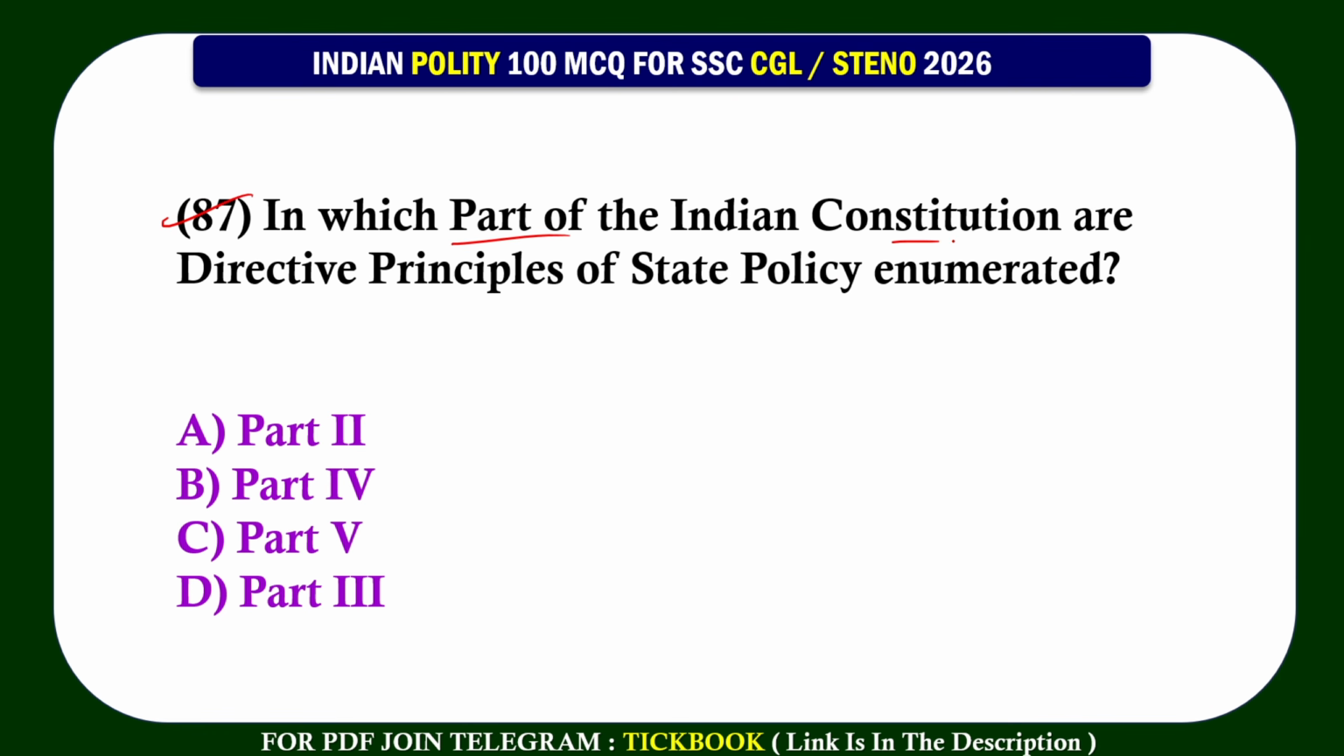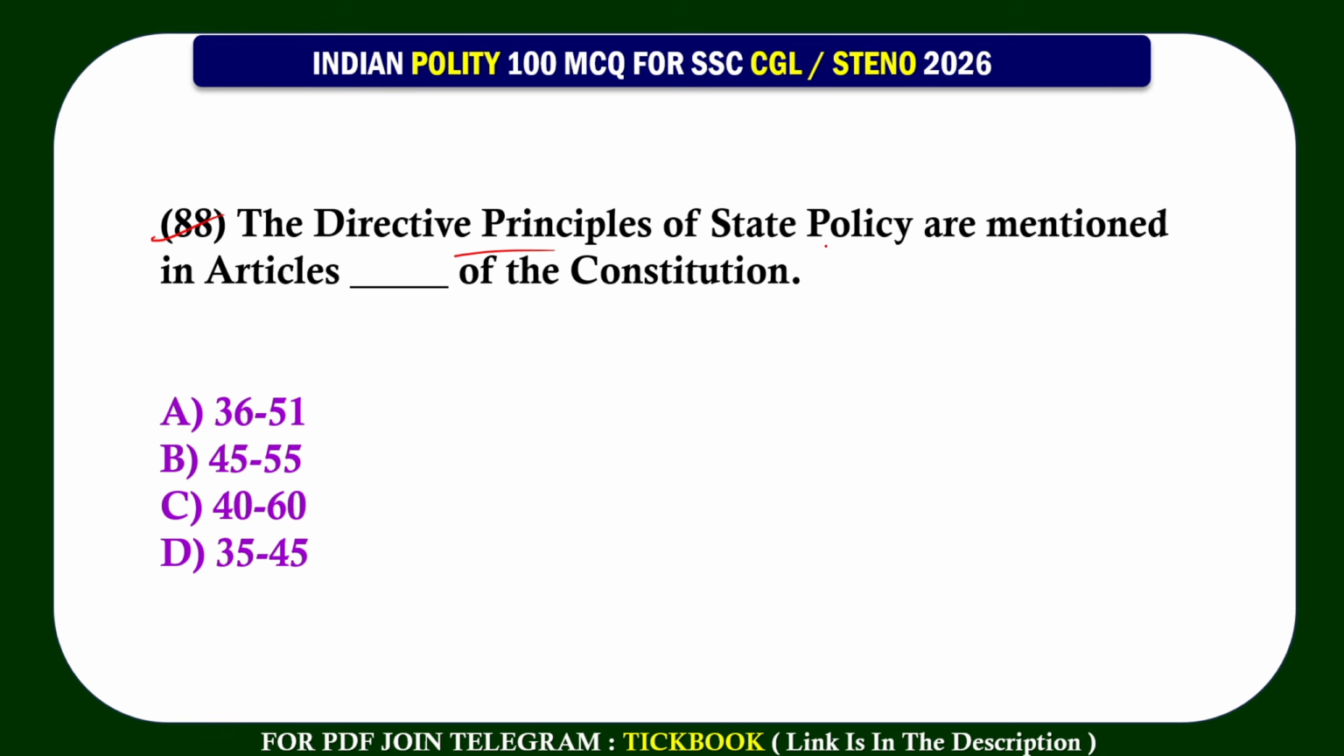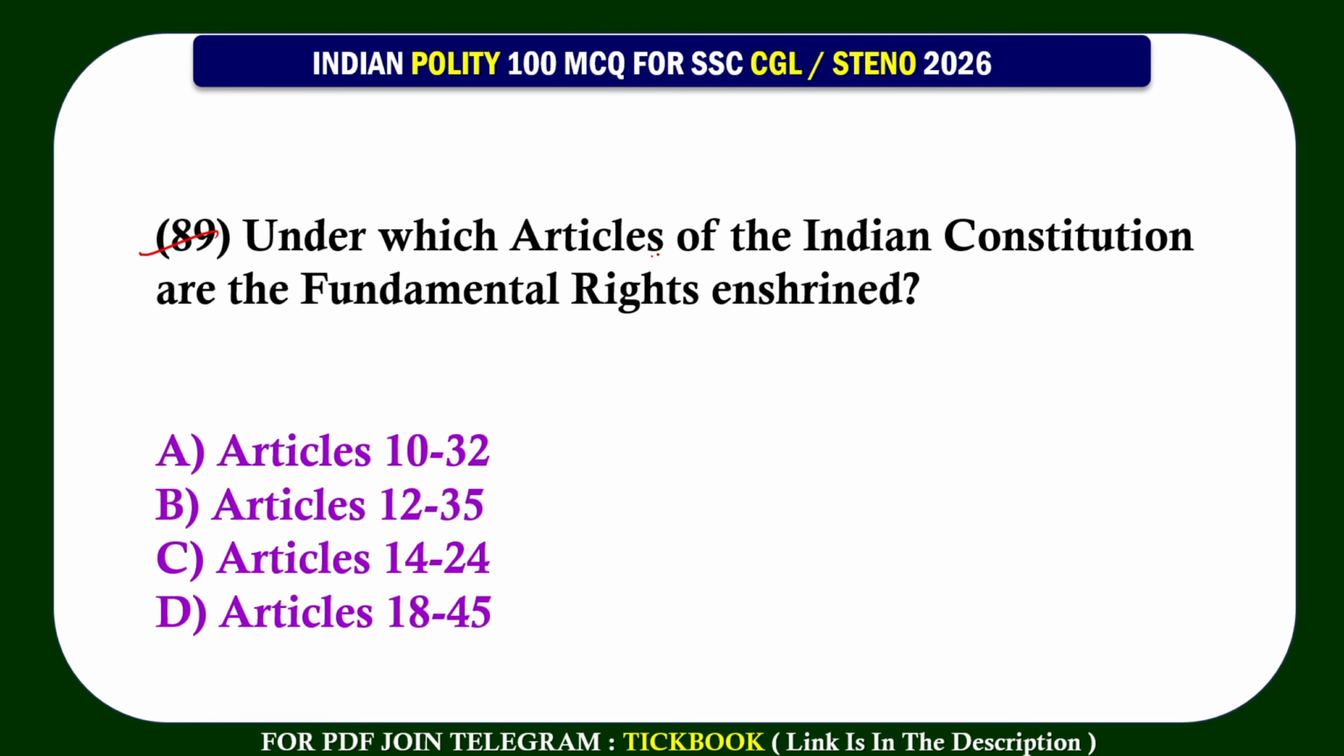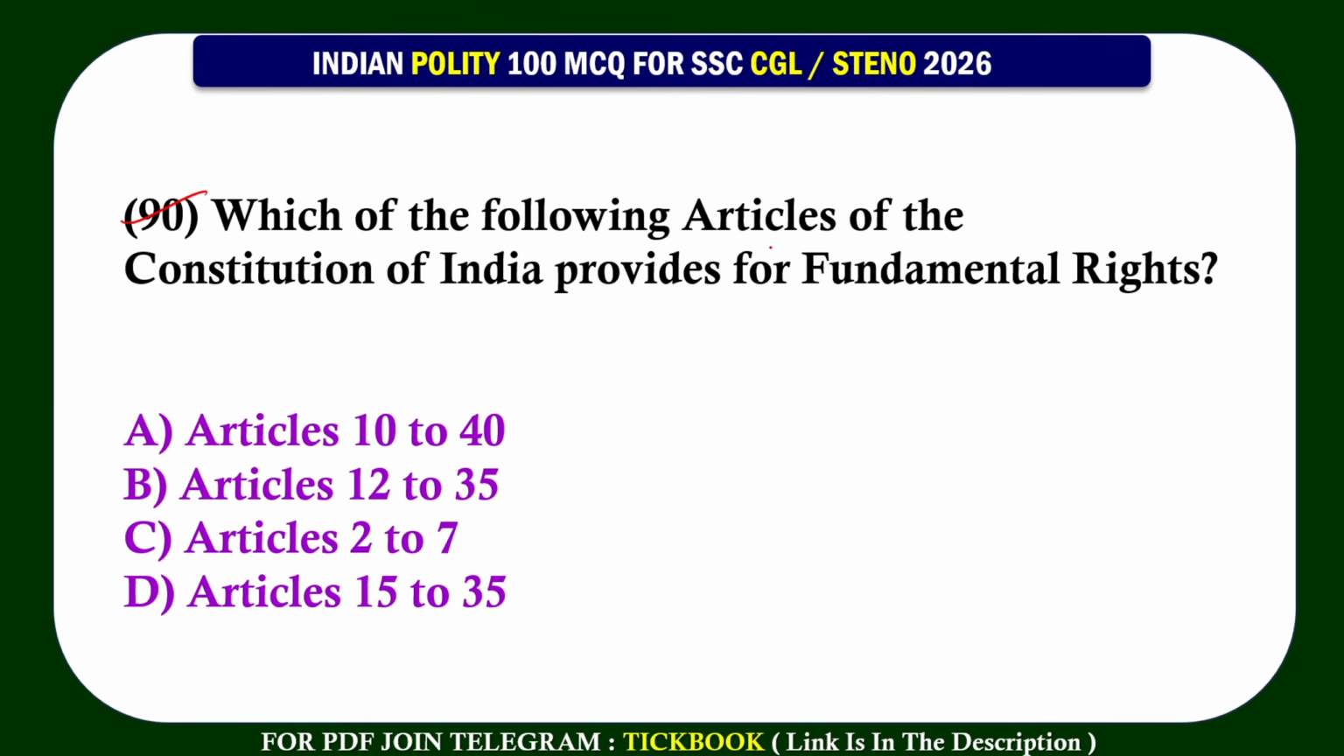87. In which part of the Indian Constitution are Directive Principle of State Policy enumerated? Option number B, Part 4. 88. The Directive Principle of State Policies are mentioned in Articles dash of the Constitution. Option number A, 36 to 51. 89. Under which articles of the Indian Constitution are fundamental rights enshrined? Option number B, Article 12 to 35. 90. Which of the following articles of the Constitution of India provides for the fundamental rights? Option number B, 12 to 35.